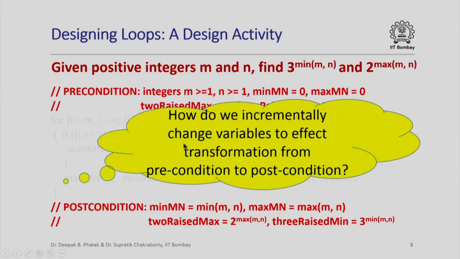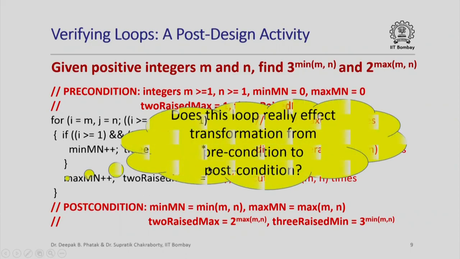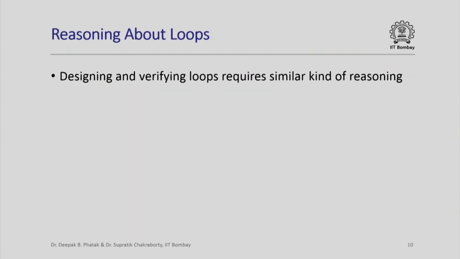So this is a design activity. Basically we are asking how do we incrementally change variables to effect a transformation from the precondition to the post condition. Alternatively, I could give you this loop and then ask, well, is it the case that this loop really affects the desired transformation from the precondition to the post condition? So this activity is also called verifying a loop, and as you will realize, it is a post design activity. Once you have designed and written down your program, we can ask this question, is this program really doing what we wanted it to do? Now it turns out that both designing and verifying loops requires very similar kind of reasoning, and so we are going to look at both these activities together in this lecture.